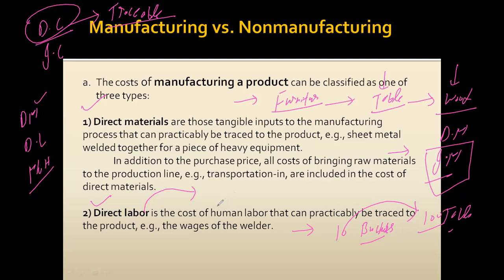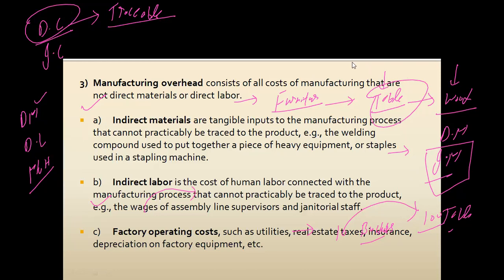But say we have a departmental supervisor. The salary of the departmental supervisor is not traceable. We don't know how much supervision he provided to one table. So the salary of the supervisor will be considered as indirect labor. The main criterion to define something as indirect cost or direct cost is traceability. If something is traceable on a per unit basis, we define it as direct cost, that can be direct labor or direct materials. If something is not traceable on a per unit basis, we define it as indirect cost.